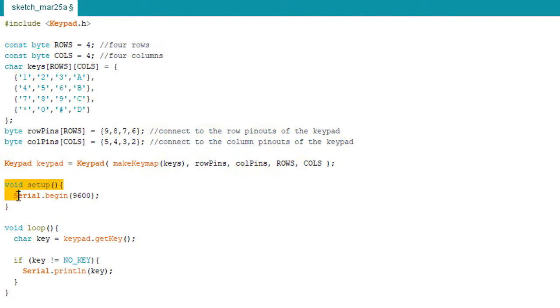Then we have setup, which is pretty simple, and we just write Serial.begin(9600) as usual. And in the loop part, we just get the character key, and if that key is not NO_KEY, we display the key onto the serial monitor.